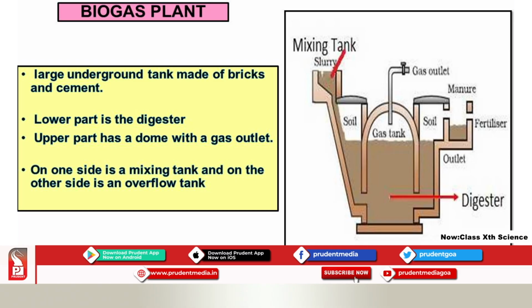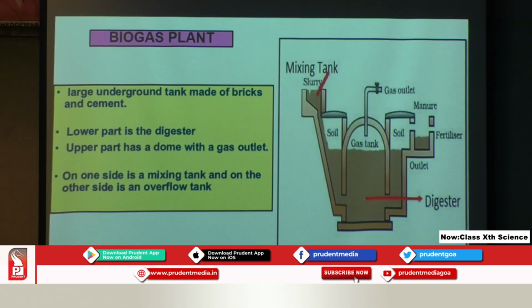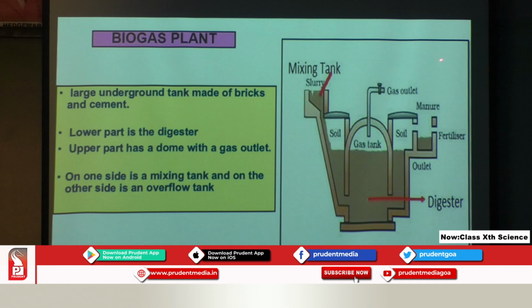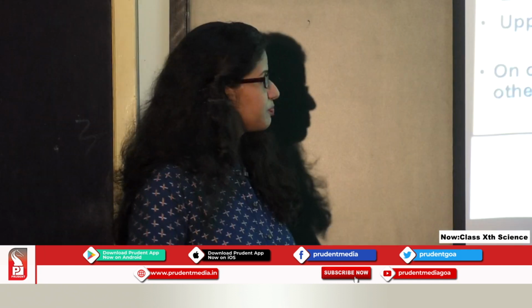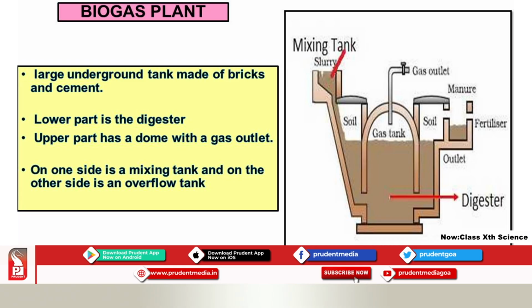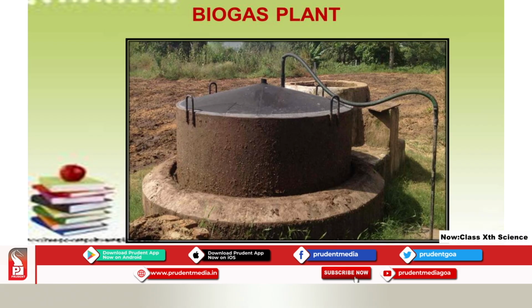It also has an upper part which is in the shape of a dome, like a semicircle, which has a gas outlet through which gas comes out of this biogas plant. You can see in the picture, on one side there is a mixing tank, on the other side there is an overflow tank. Now this is the setup of a biogas plant. You can see a picture of a biogas plant set up in a field.